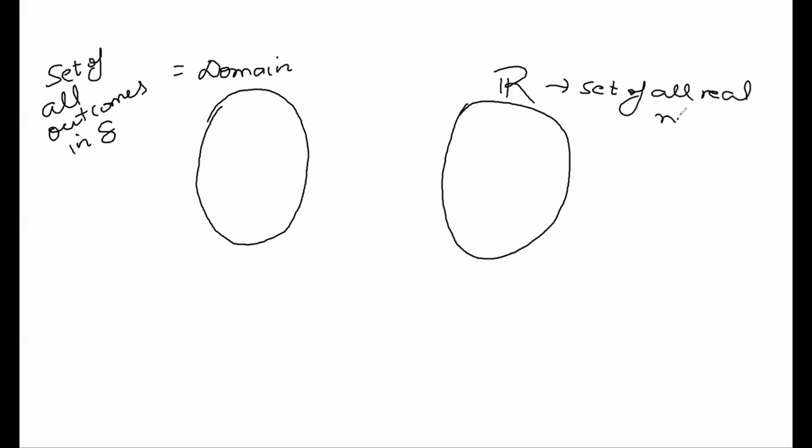So a random variable is a function which maps the outcomes in delta to the set of all real numbers.